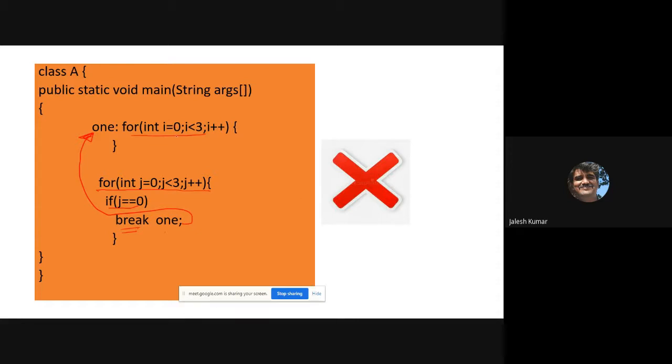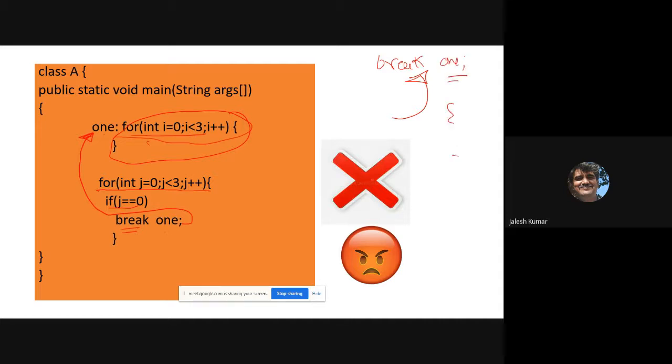The important point to remember is that we labeled 1, but it does not enclose the break statement. You just observe, 1 you used here, but it does not enclose any break statement, is it not? Whenever the label does not enclose any break statement, it is not possible to transfer control to that block. So that is the meaning. You cannot go anywhere with break with label. Break with label works only with enclosing loops. That's why it is called civilized.